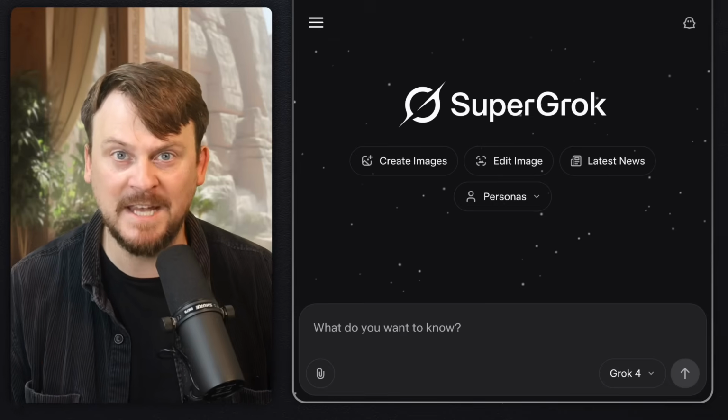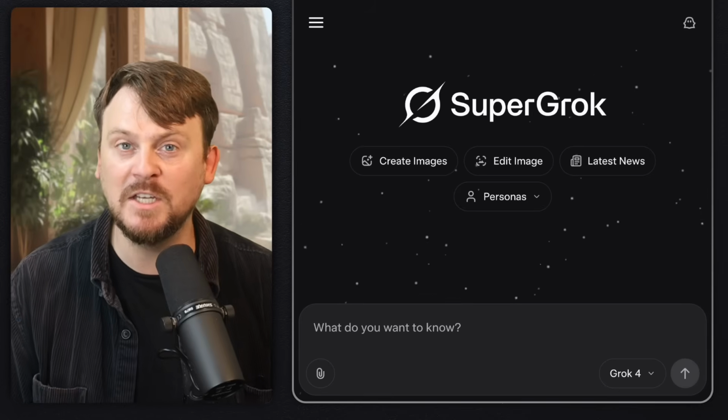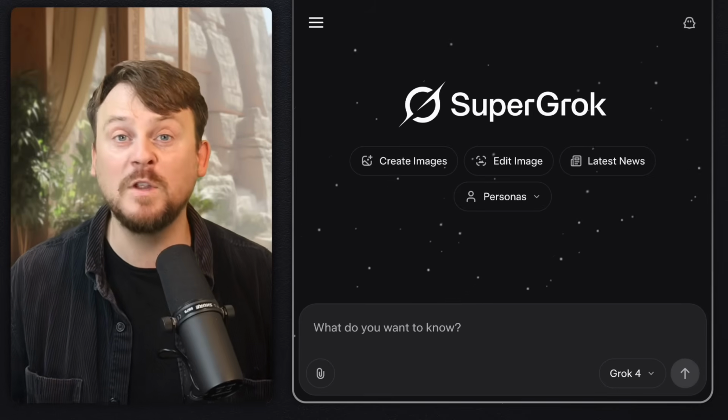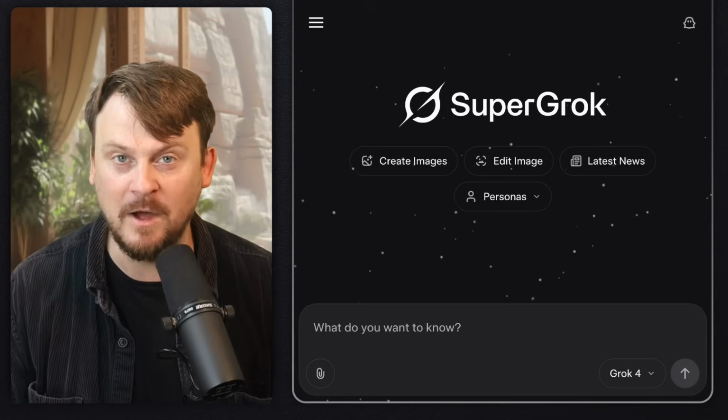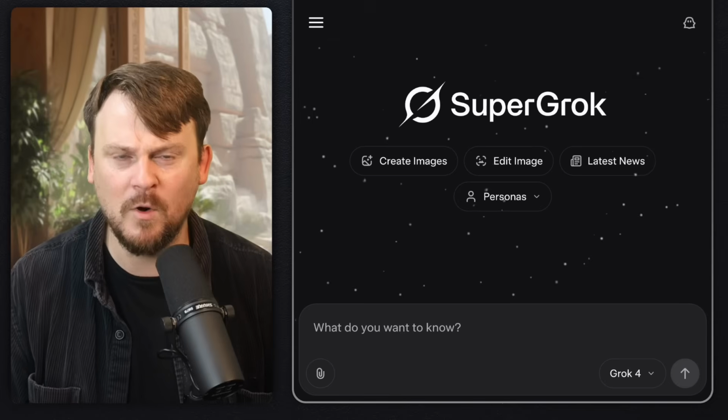Grok 4 is out. Is it smarter? Is it better than ChatGPT's o3 model? There's only one way to find out. We have to test them head to head using the same prompts.